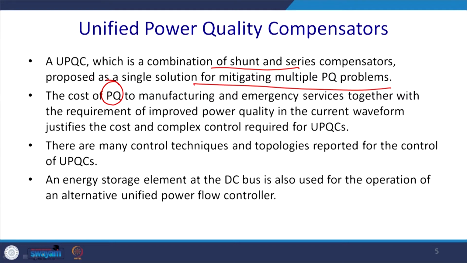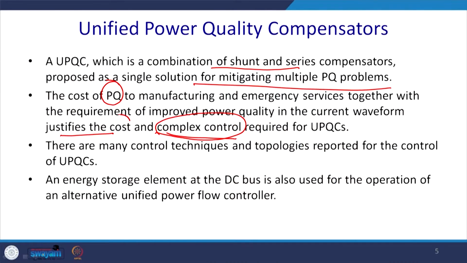The cost of poor power quality to manufacturers and emergency services, together with the requirement of improved power quality in the current waveform, justifies the complex control technique. This may be a case to be told around 20 years ago, when writing FPGA code was a big challenge and very few skilled professionals were available.